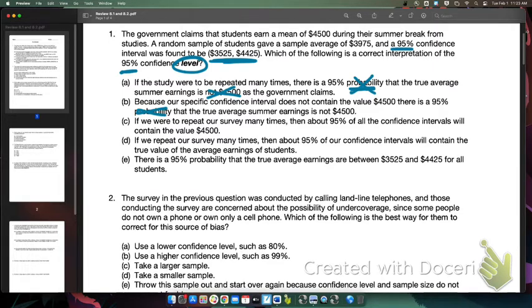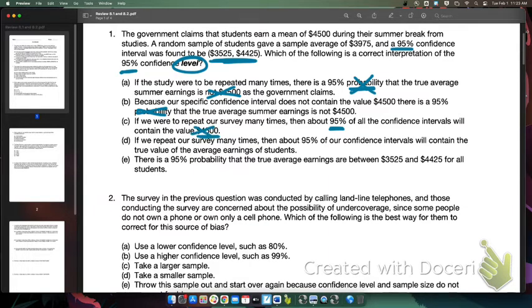"If we repeat our survey many times, then about 95% of all the confidence intervals will contain the value of 4,500." It's not that. If we were to repeat many times, we're looking for the true value. The 4,500 is what the government is claiming, but we don't know that the government is telling us the true value. So we can't really say that's what we're trying to capture. We're trying to capture the actual true value, not just the government claim.